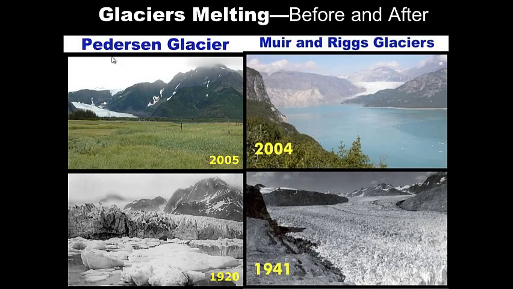Look at these glaciers, the Peterson Glacier here. In 1920, this was all full of ice. In 2005, it is gone. The Muir and the Riggs glaciers: this whole glacial area is now just a lake. So you can see these glaciers beginning to melt.